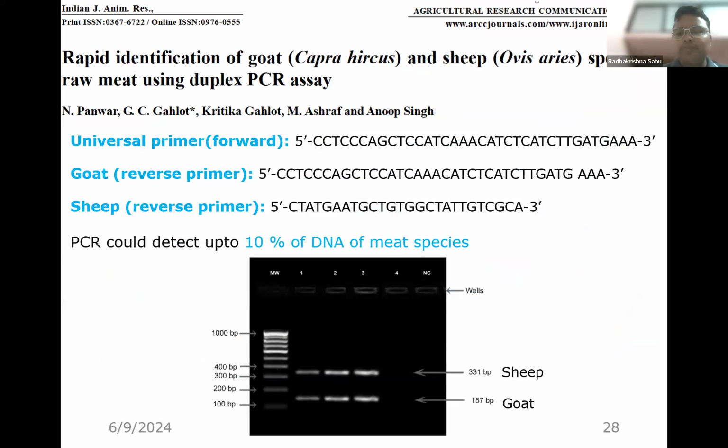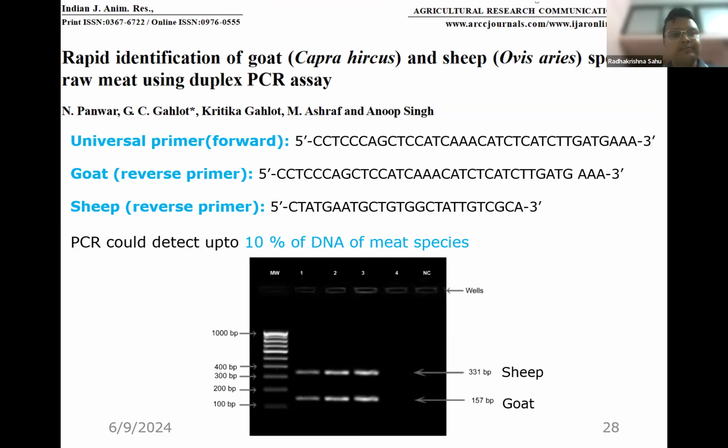By using pure sheep meat, it will detect only sheep, and it can successfully detect up to 10% adulteration. If both meat species are there, 2 bands will appear. So if DDLs can be equipped with PCR facility and provided with these primers, it can be very useful when there is doubt regarding sheep and goat adulteration. Also, if we use our own primers and chemicals, the cost is going to be very low compared to kits.